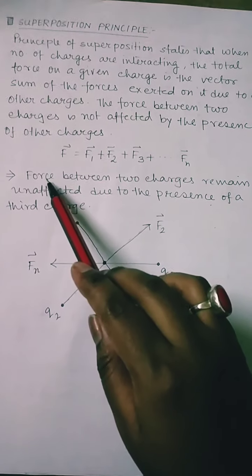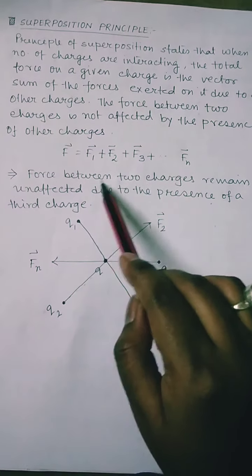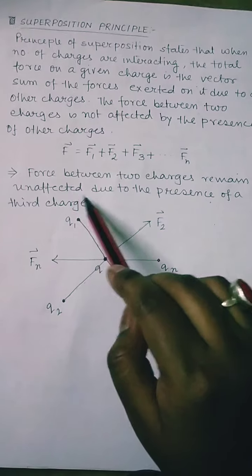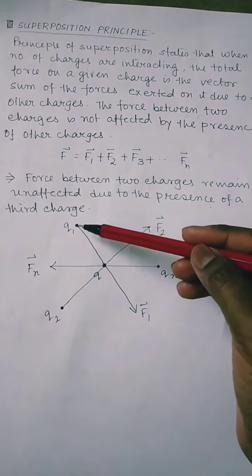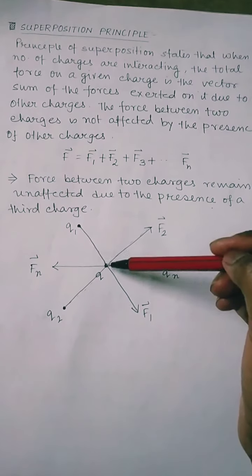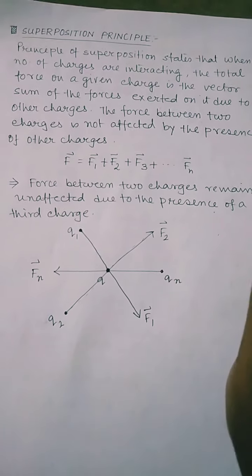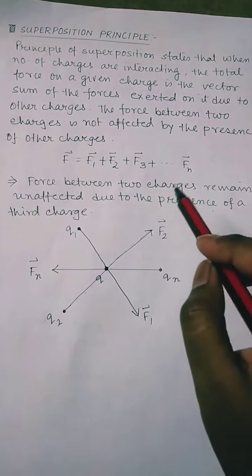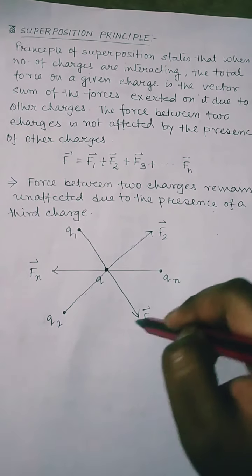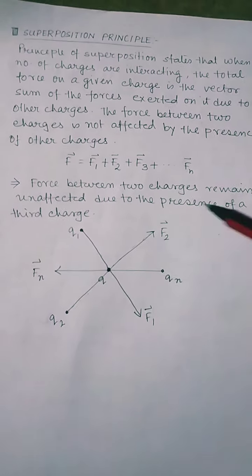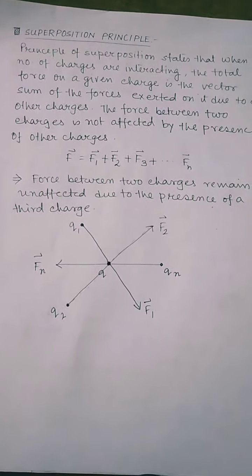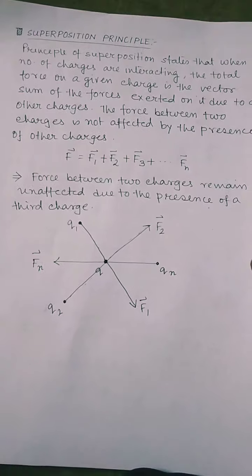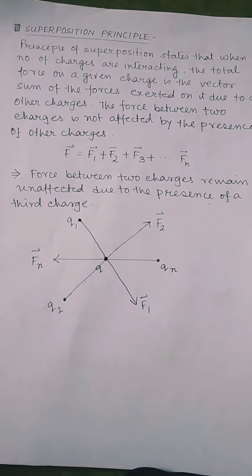One very important point is that the force between two charges remains unaffected by the presence of a third charge. This means the force between q1 and q2 will always remain the same, and it will not be affected by any other charges present in the vicinity of charge q. So this is our principle of superposition. Next we will see one problem in regards to the principle of superposition.